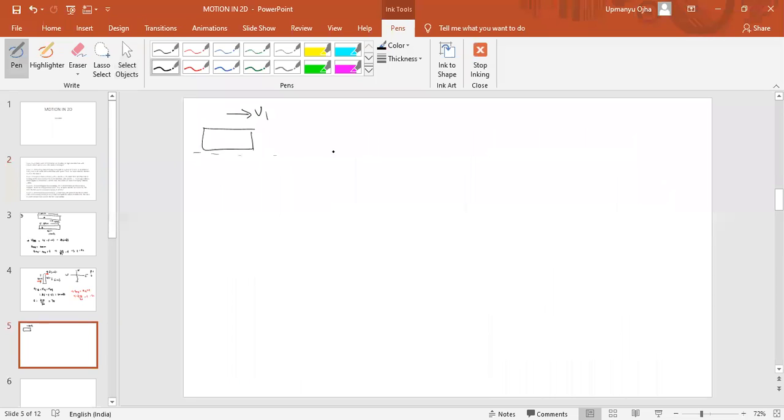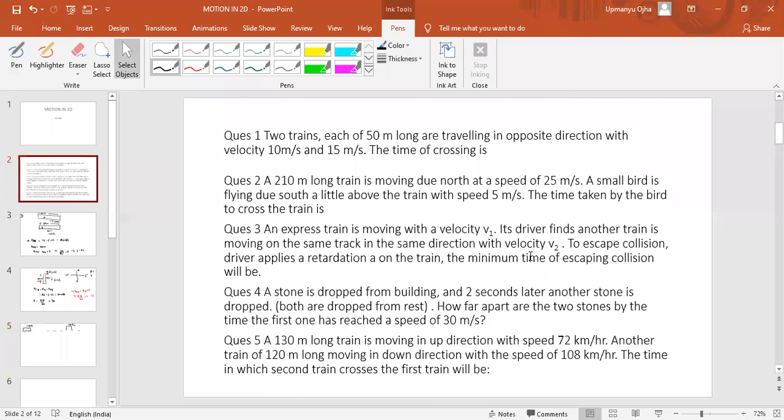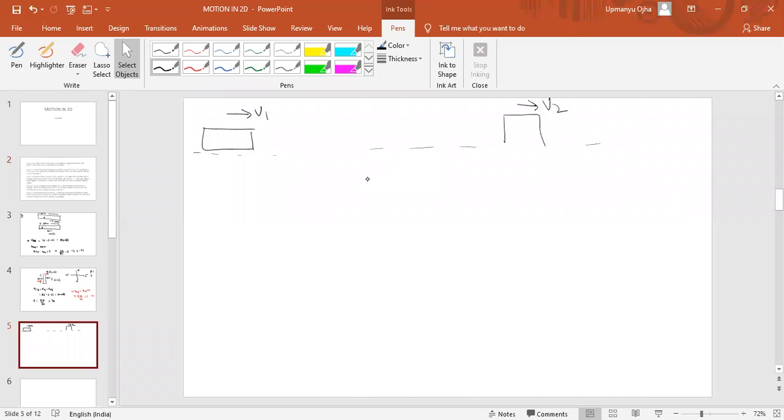On the same track we have another train which is moving with the velocity v2 in the same direction. To escape the collision, the driver applies the retardation on a train. Find the minimum time of escaping collision, means what is the minimum time so that it can escape the collision.